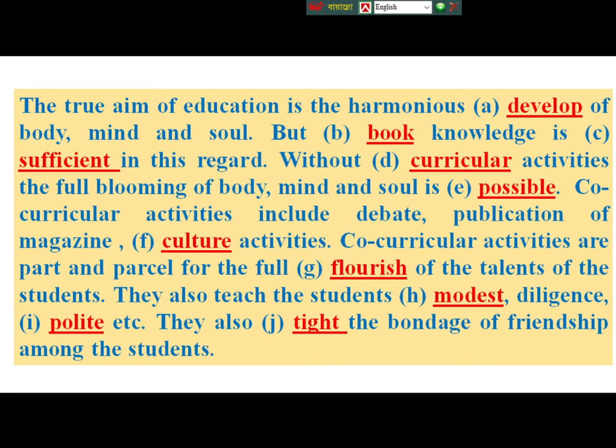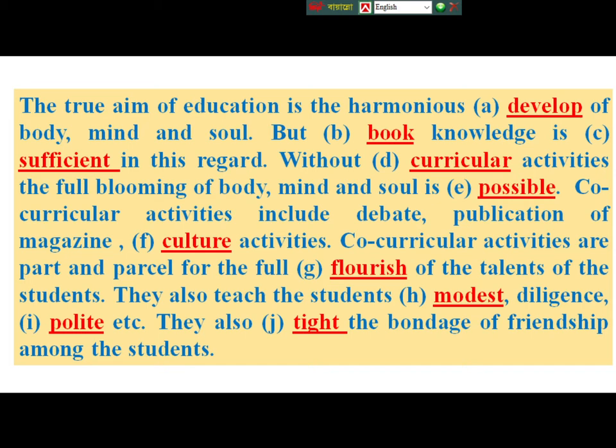Students will add suffix or prefix to them and will change the meaning of the words. Students need not write the whole passage in the answer script. They will only write the correct answers serially in the answer script.